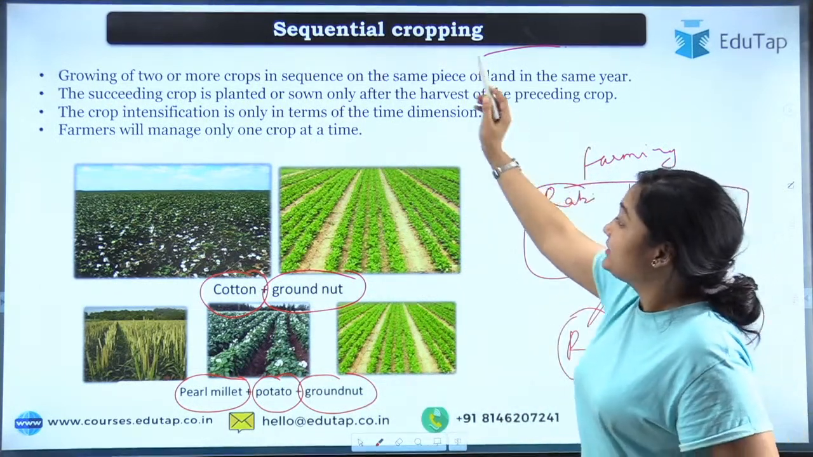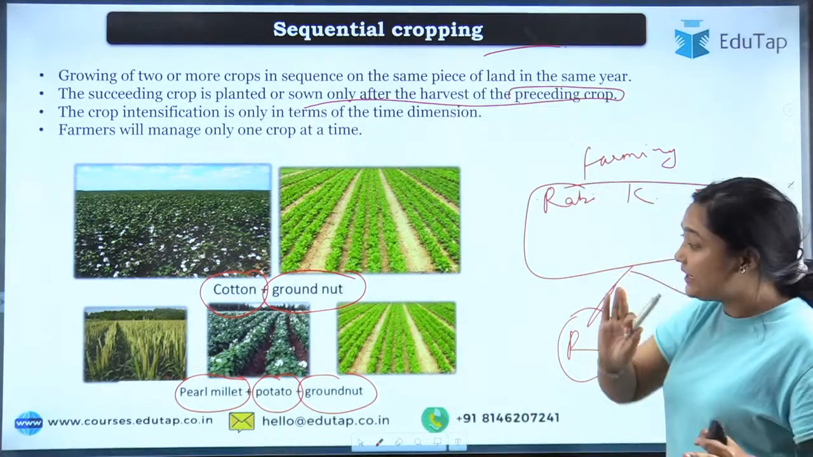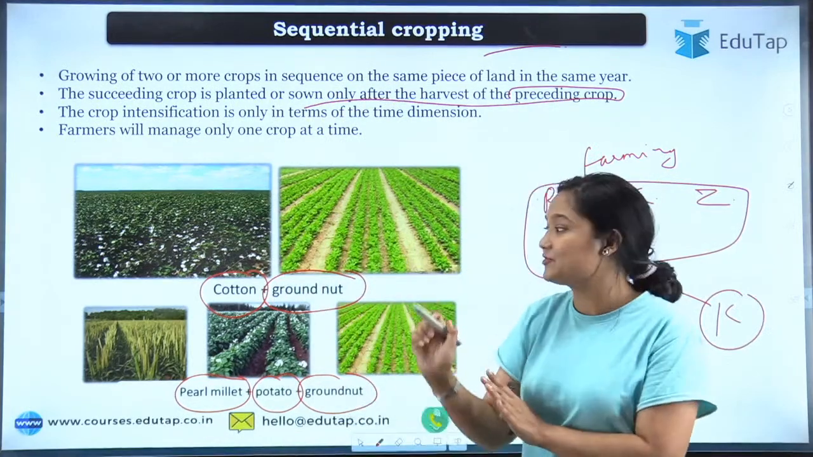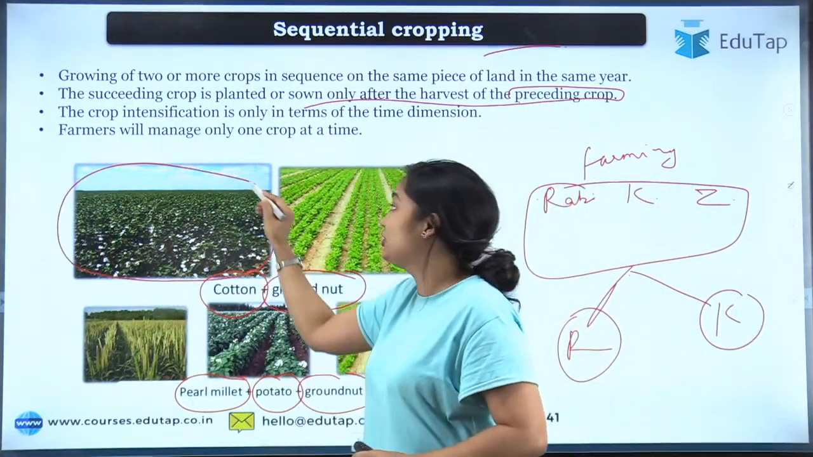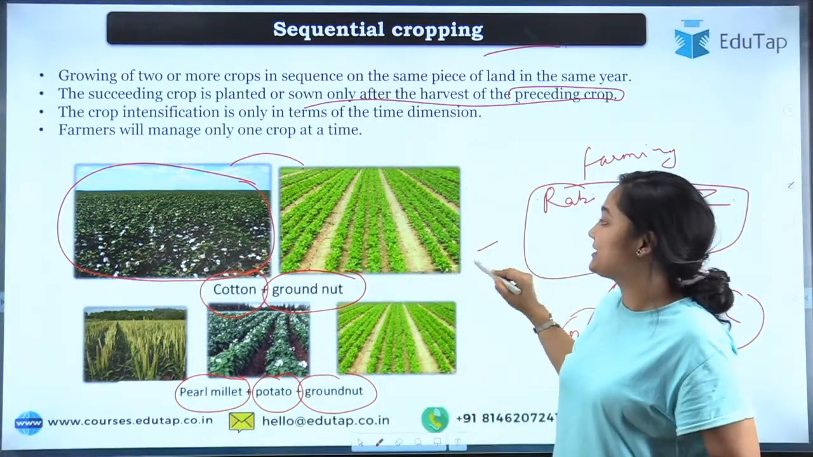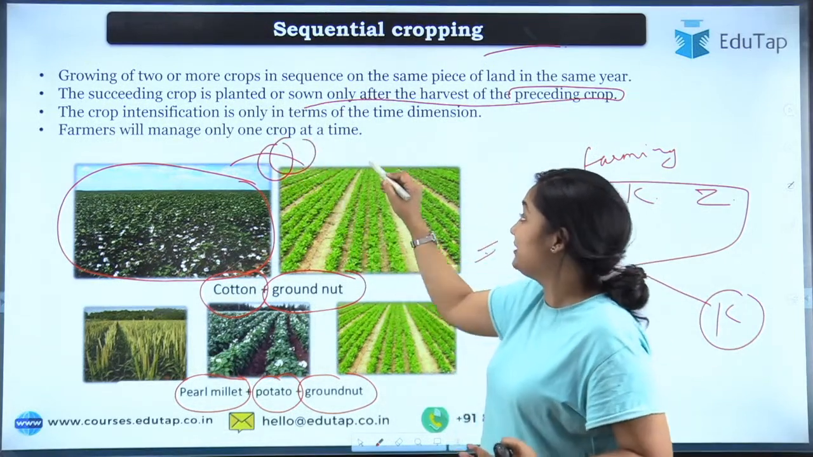So second, the succeeding crop is sown after harvesting the preceding crop. So here the clear difference is there. When the cotton is completely harvested, completely gone from the field, only then can you sow the next crop. So there will be no overlapping between these two crops. They'll have a different life cycle.